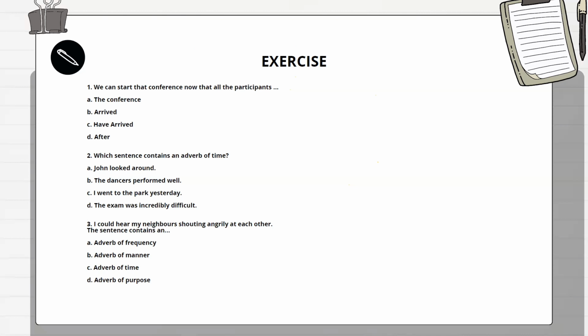Number three: I could hear my neighbors shouting angrily at each other. The sentence contains A, adverb of frequency, B, adverb of manner, C, adverb of time, and D, adverb of purpose. The answer is B, adverb of manner. An adverb of manner describes how an action is performed or how something happens. In this case, the adverb of manner is the word angrily, which describes how the action happened.